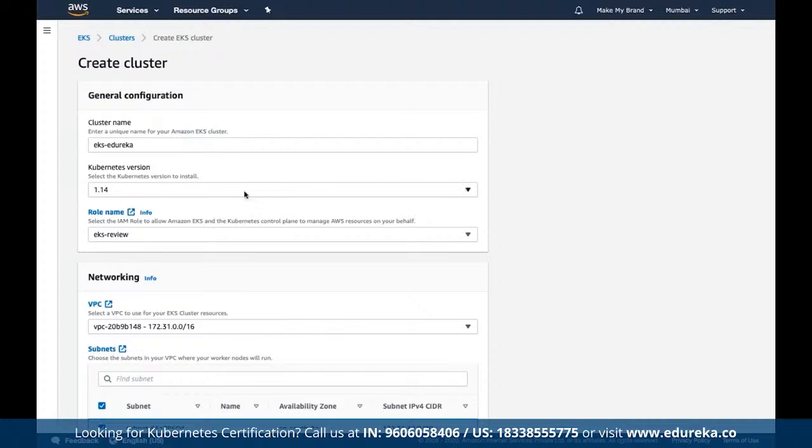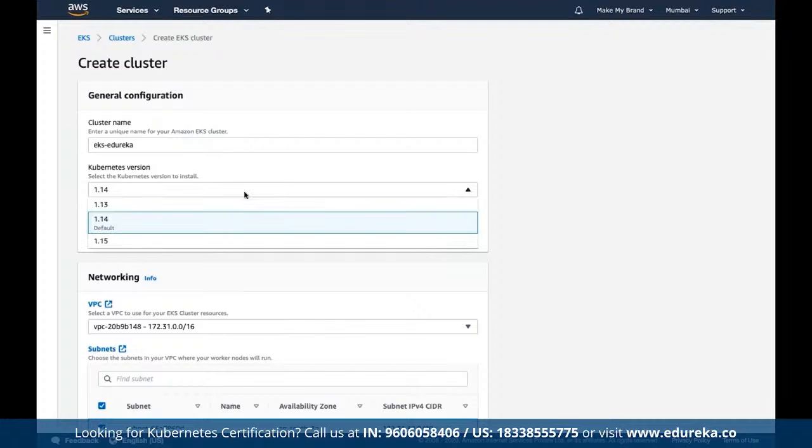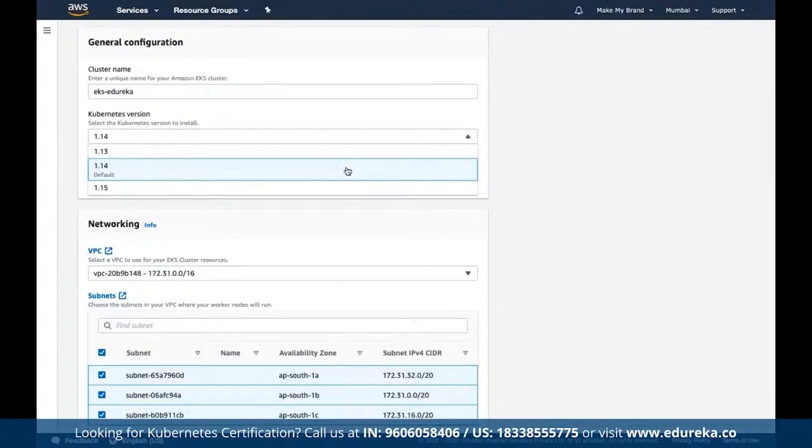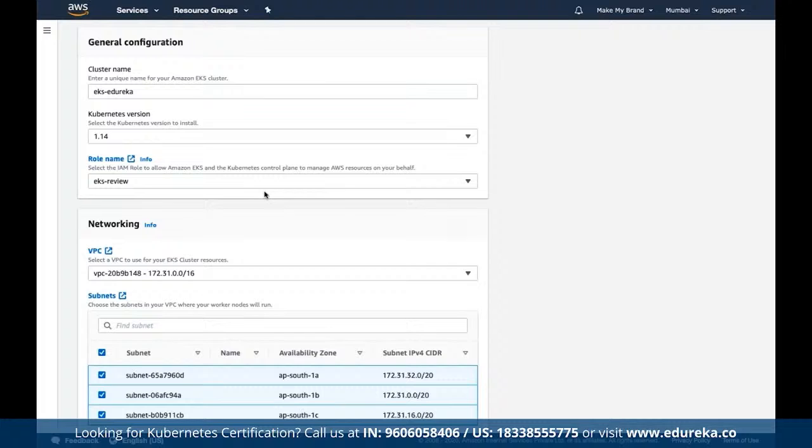Which version are we to install here? By default it is set to 1.14, and we can keep it at 1.13 or 1.15. Then we define the role name, because until a role is defined here, this cluster will not be created.